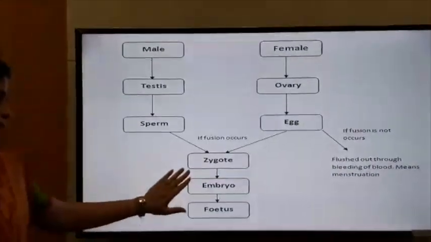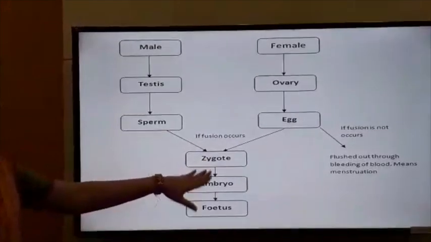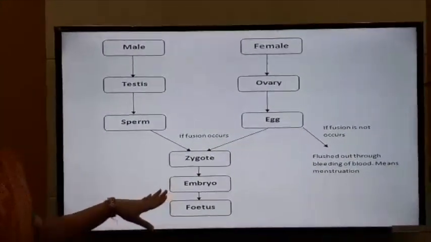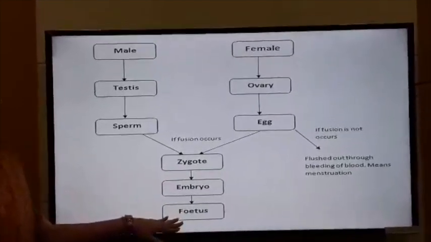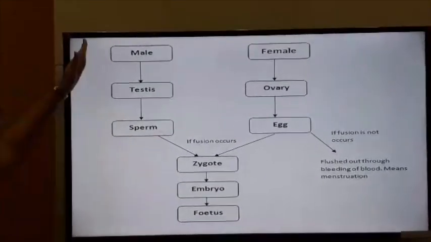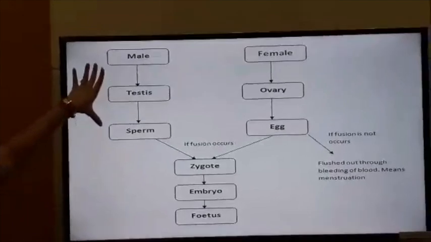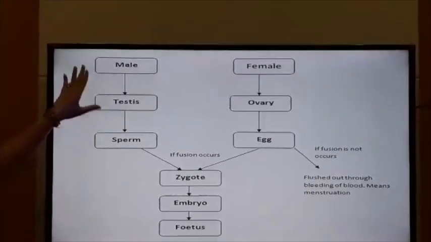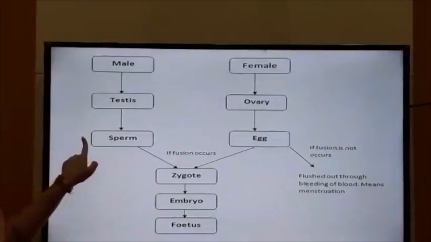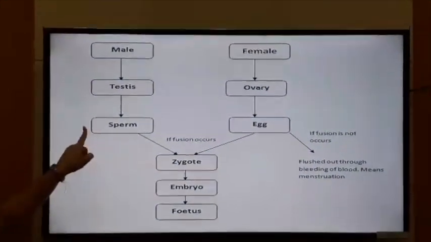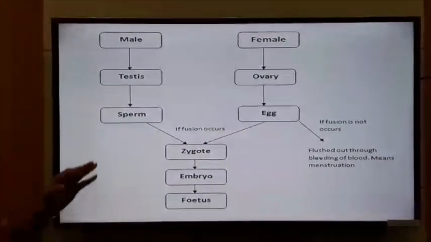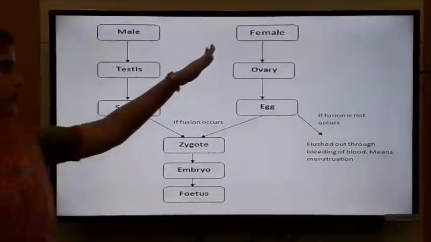After zygote formation, the zygote develops and becomes an embryo, and the embryo develops into a fetus. From here to here, gamete formation is the pre-fertilization event, that is gametogenesis: spermatogenesis and oogenesis.